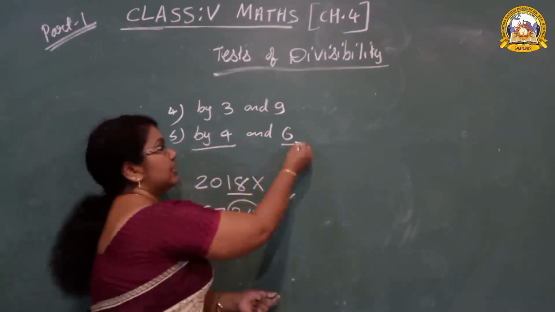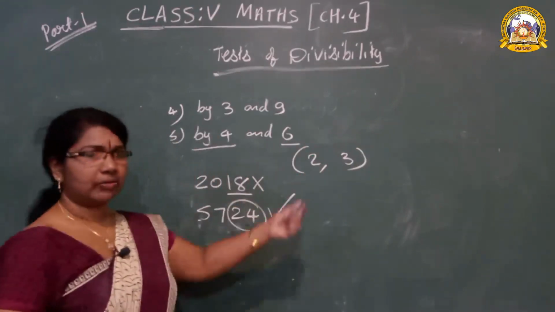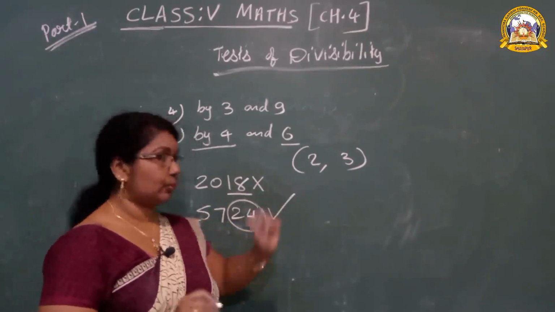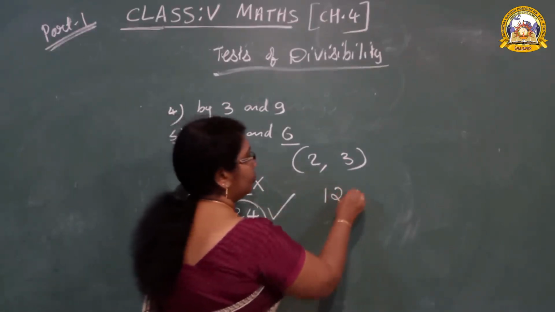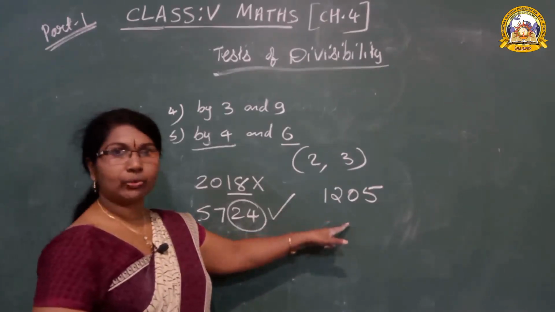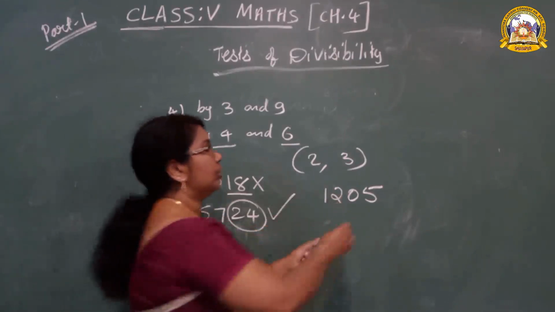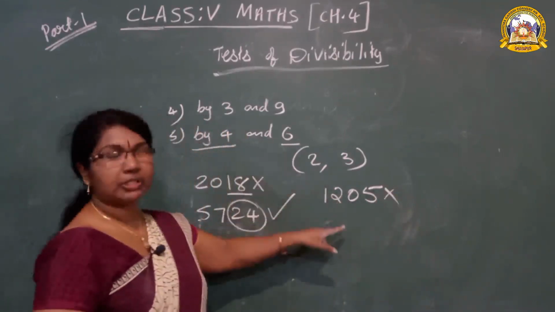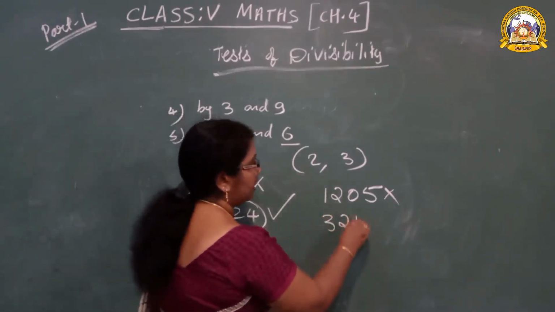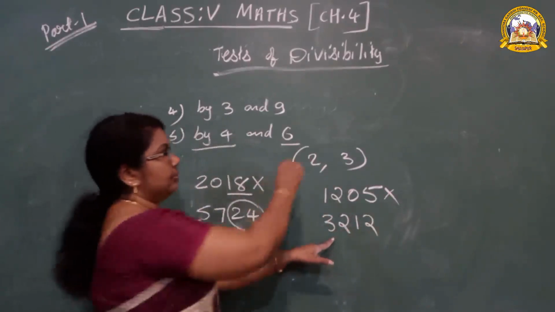Now 6. 6 means we have to use the 2's table and 3's table. What's the rule of 2? All even numbers are divisible by 2. For example, 1205. Is it divisible by 2? No, because it is not an even number. Then no need to check other numbers. 3200. Is it divisible by 2? Yes.